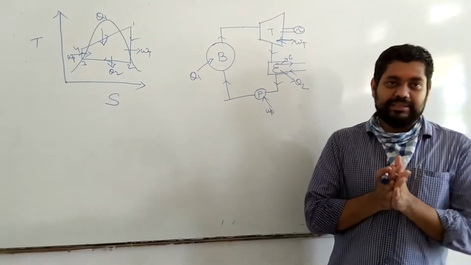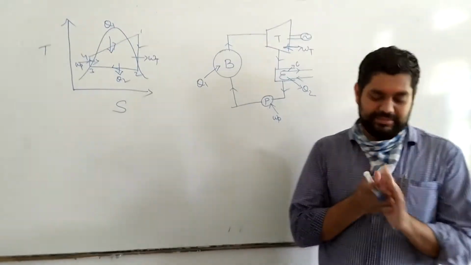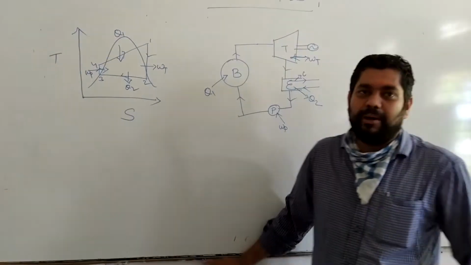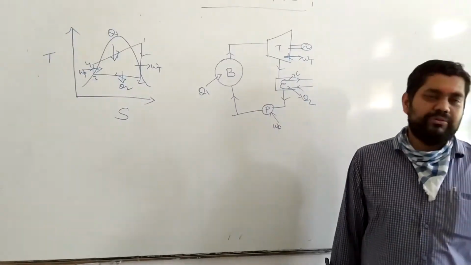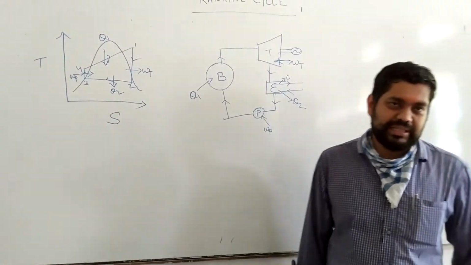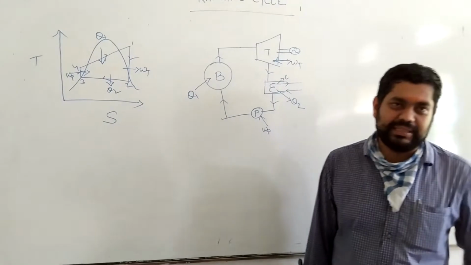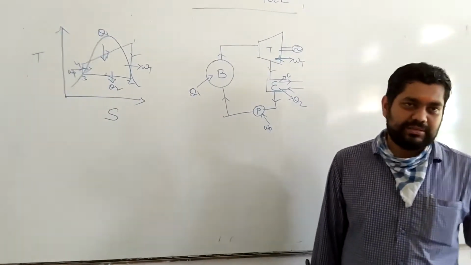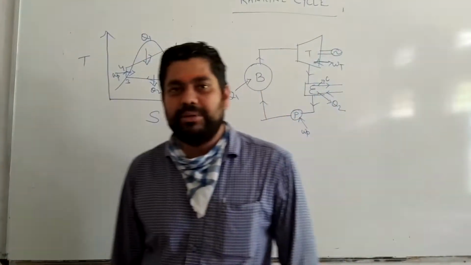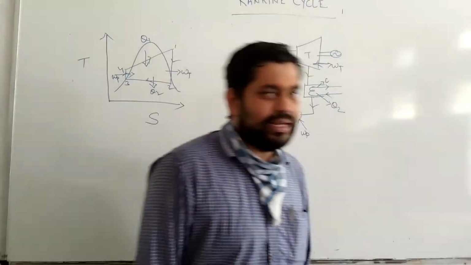Students, myself Randomandi. Today we discuss the Rankine cycle. So going through the Rankine cycle, first of all we go through the cycling of a power plant. All of you know power plants are running here. On the outer side, you will consider thermal power plants and nuclear power plants, different types of power plants. A steam power plant is also considered a thermal power plant. The cycle run by the thermal power plant is the Rankine cycle.